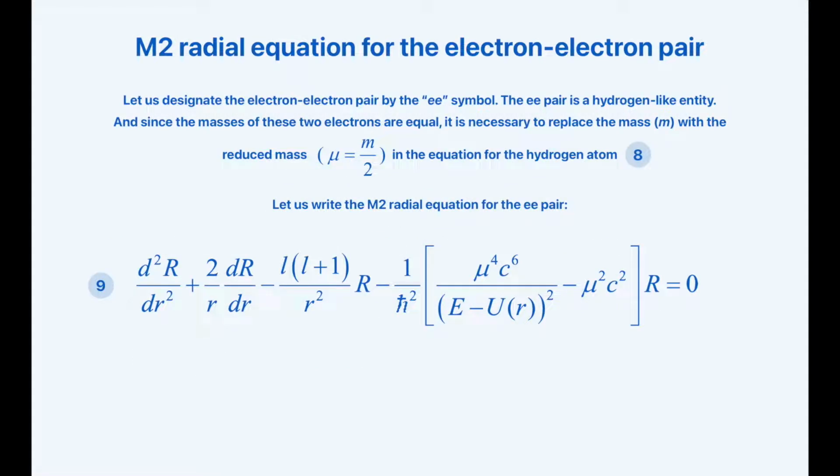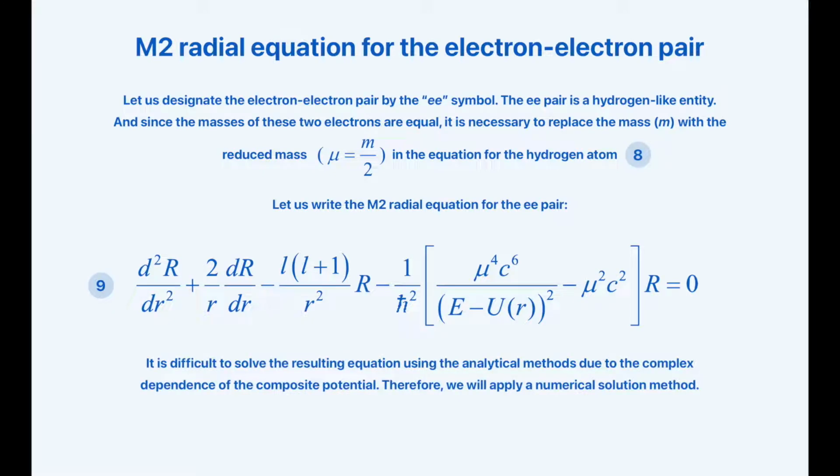Now we will solve the M2 radial equation for the electron-electron pair. We designated the electron-electron pair by the EE symbol. The EE pair is a hydrogen-like entity, and since the masses of these two electrons are equal, it is necessary to replace the mass, m, with the reduced mass in the equation for the hydrogen atom, codenamed equation 8. Let's rewrite the M2 radial equation for the EE pair, obtaining equation 9.